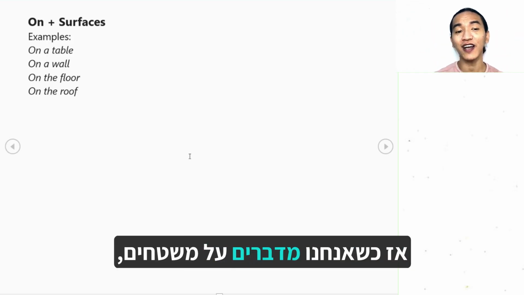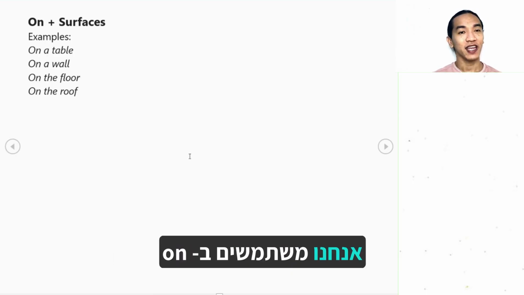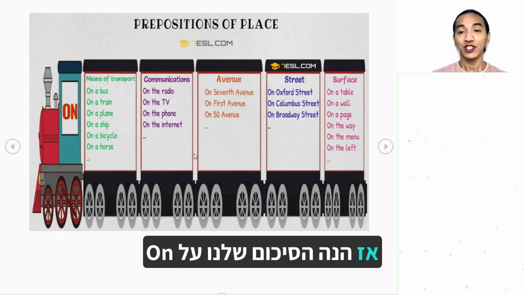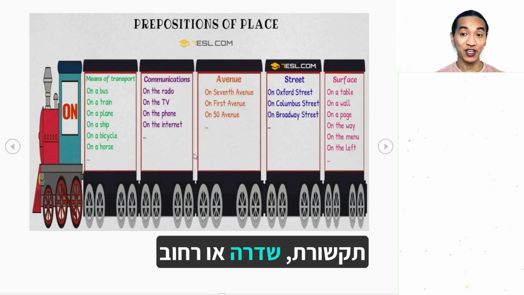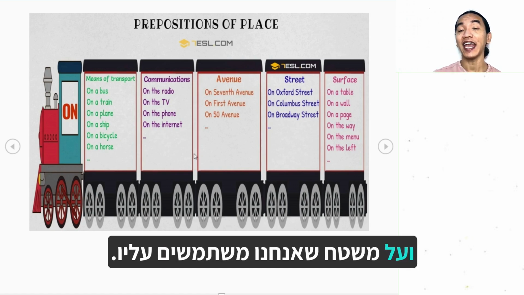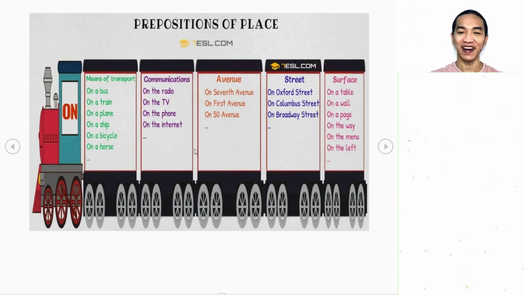When we're talking about surfaces, we use on. Here is our summary of on. Remember, we were talking about means of transportation, communication, avenue or street, and surface. We use on.